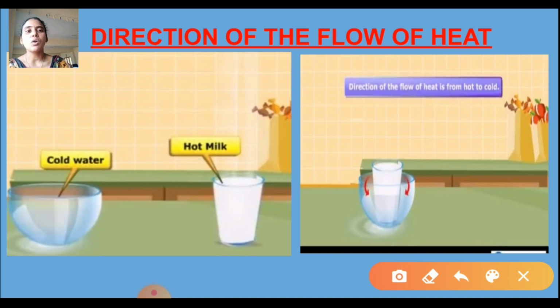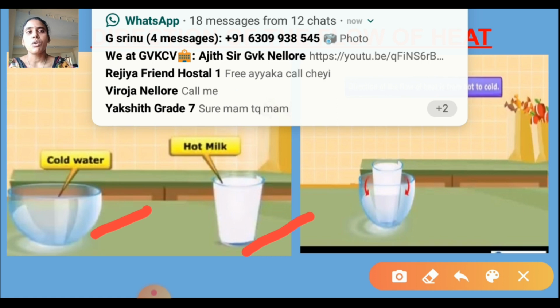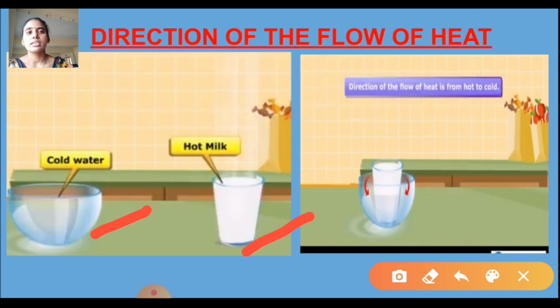So here are 2 images. This is the cold water and this is the hot milk. Cold water is hotness or coldness? Coldness. Hot milk is hotness or coldness? Hotness. So let us discuss another activity, the direction of the flow of heat. How will heat flow from one body to another object? Let us perform this activity to understand the concept.